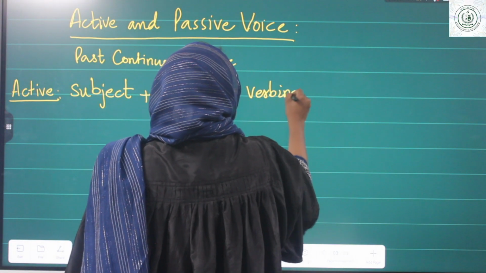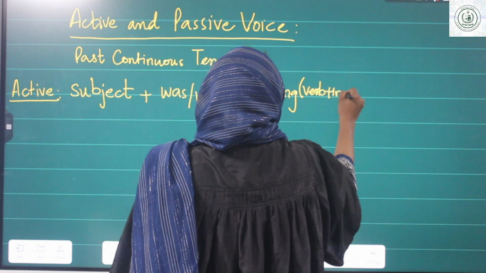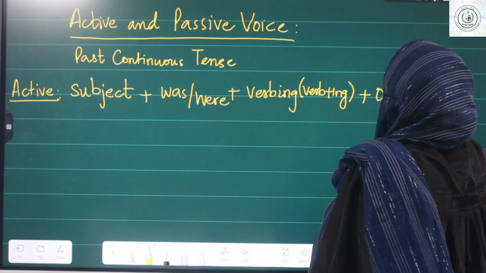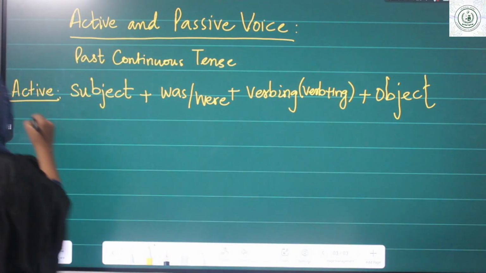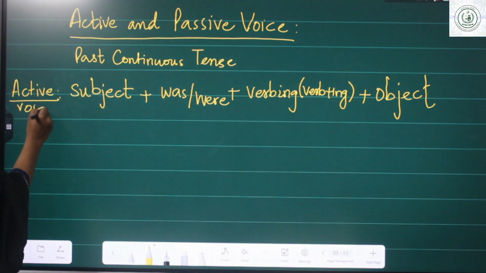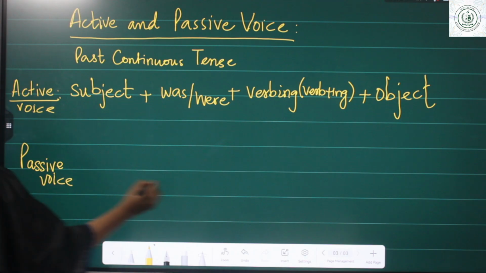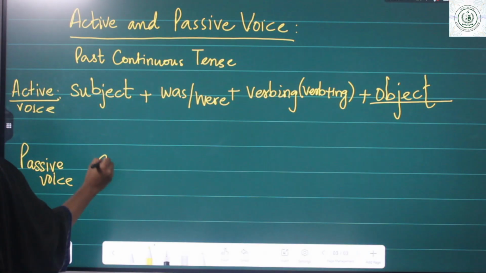I am writing, that means verb plus ing, and then object. Now, how we are going to convert this active voice into passive voice structure? Let's start. We'll start from the object. Here object will come first.